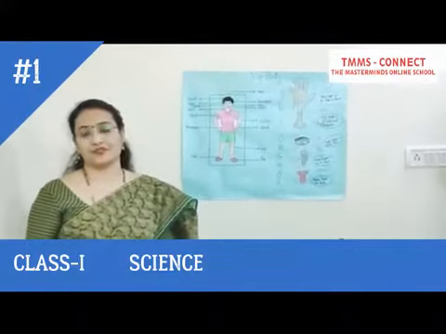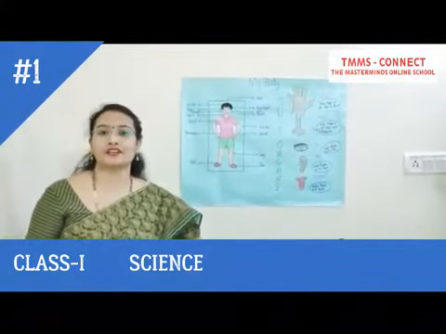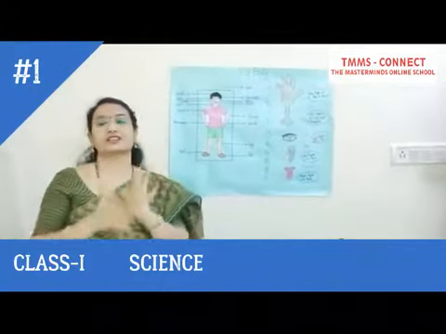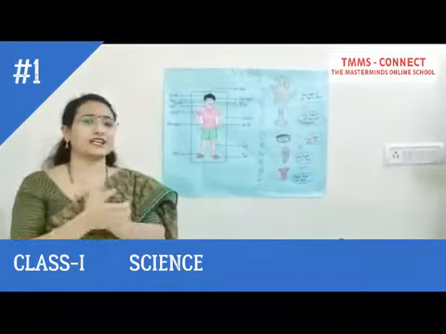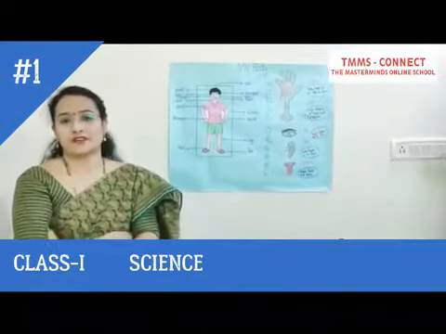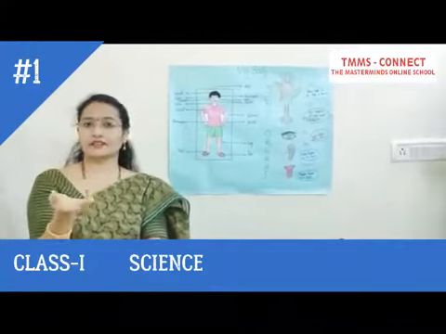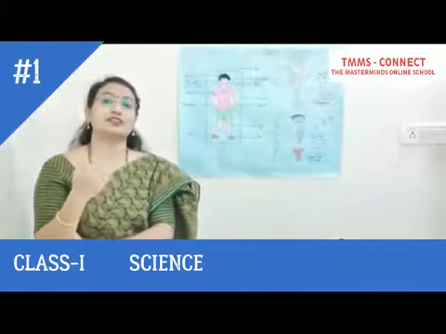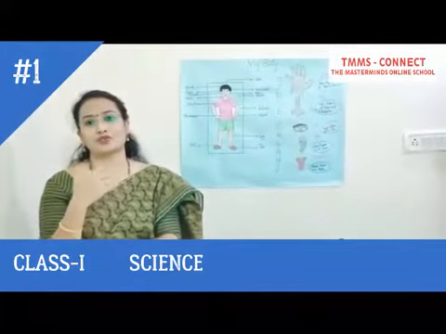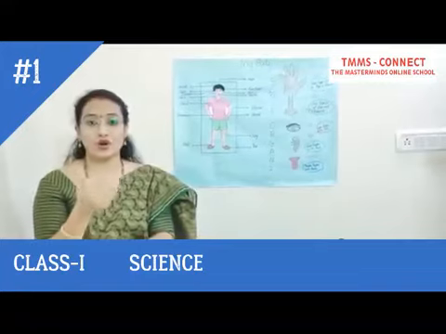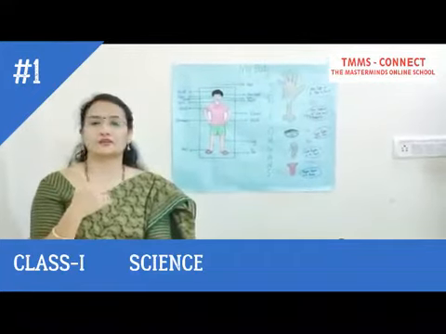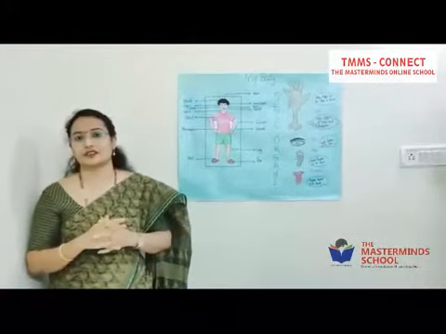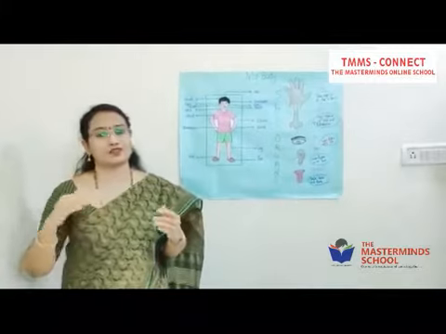ears. Where are the ears located in your body? Yes, as I already told you, there are two ears on the sides of the head. How are these ears helpful to you, children? See, I am talking now, and you are learning. Yes or no? These ears are helping you to listen. We listen to many types of sounds, like heartbeats, like songs. We are also able to hear nice music. We are able to identify different voices. Your mother speaks in one voice, also your father or your teachers.